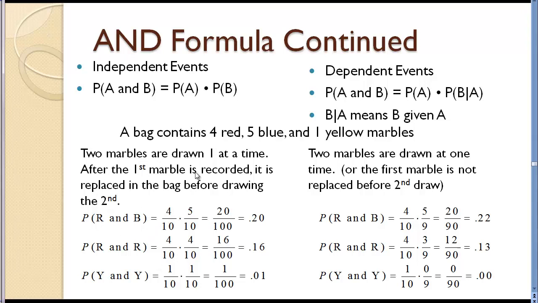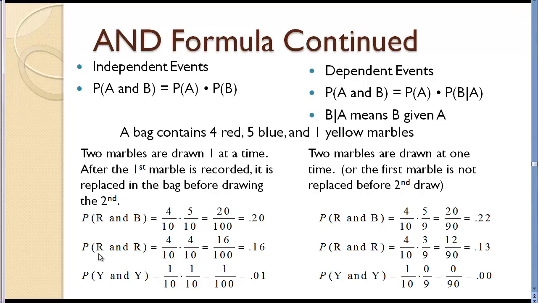So our bag has 10 marbles, 4 red, 5 blue, and 1 yellow. The probability of getting a red and a blue marble: the probability of getting a red is 4/10. Now again, that red marble is put back into the bag and shaken up, so there are still 10 marbles in the bag in this mixture. So the probability of blue is 5/10. We multiply those probabilities, so we get 0.2.